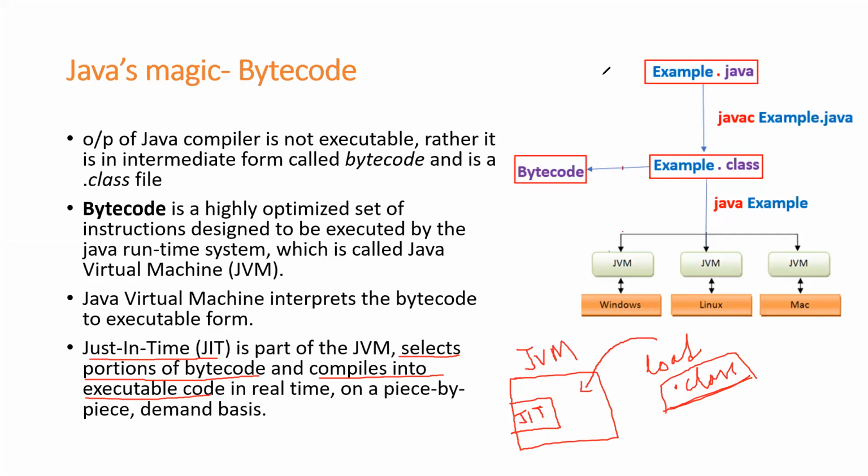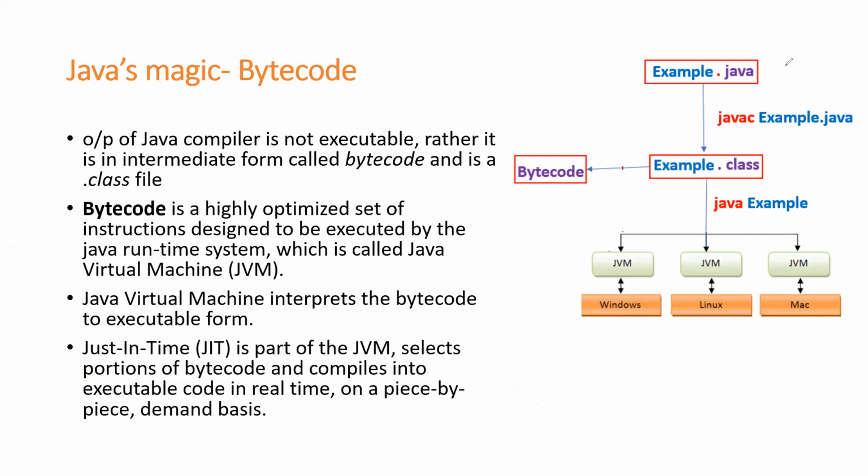Let me clear my drawing and illustrate this diagram. The file name is example.java. In order to compile this, I have used javac followed by example.java. Once I compile this program, I'm going to get a dot class file.